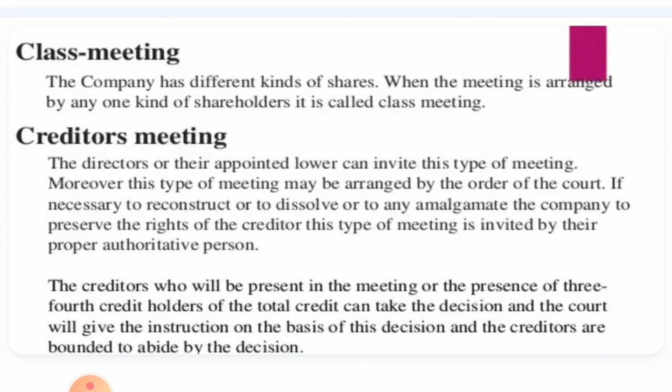These are not meetings of the company. Unlike the meetings of the company, situations arise in which a company may wish to arrive at a compromise with the creditors, to avoid any crisis or to introduce any new proposals. In that situation, a creditors meeting is arranged, and usually creditors meetings are convened by order of the court. Are you clear with this?